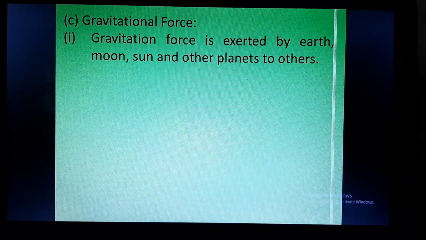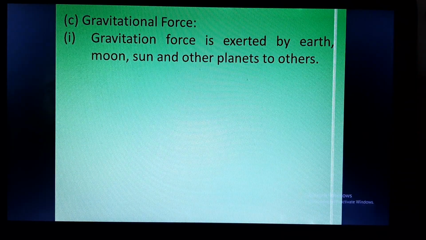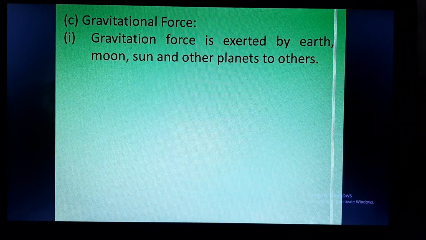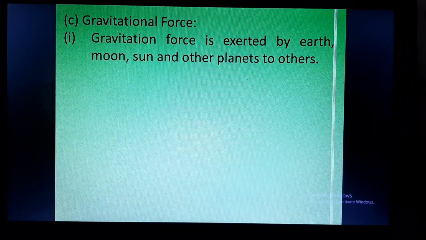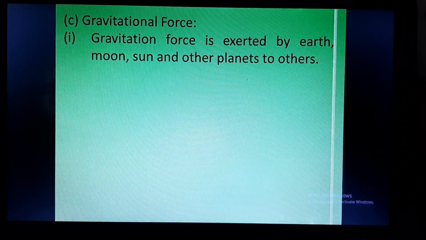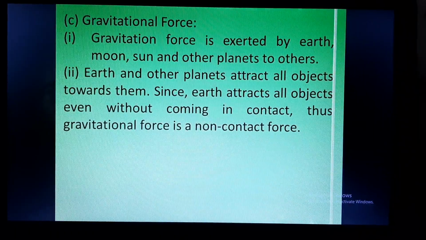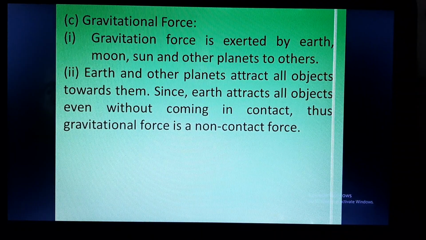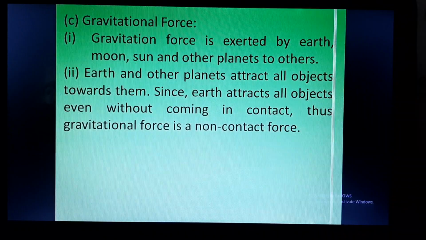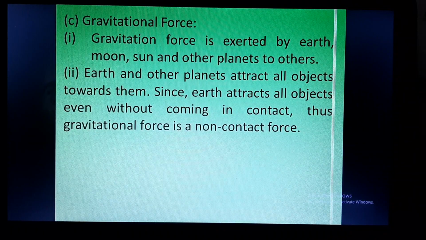Now we will discuss gravitational force. Gravitational force is always exerted by bodies like Earth, Moon, Sun and other planets. So every planet, every satellite, every star has its own gravitational force. Like Earth and other planets attract all the objects towards them. Whatever falls from above comes to the ground, or comes to the earth. Why? Because earth is pulling those objects towards itself because of the gravitational force.